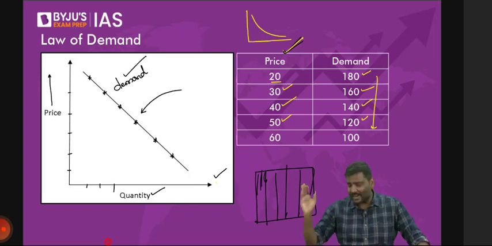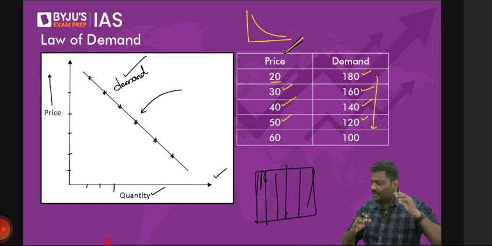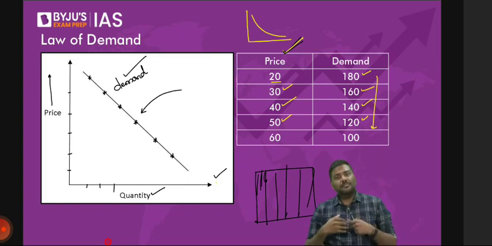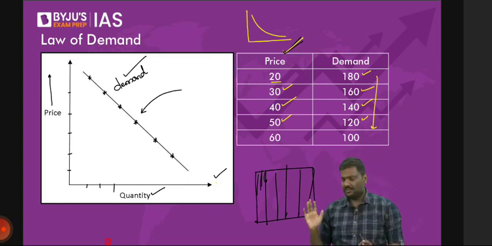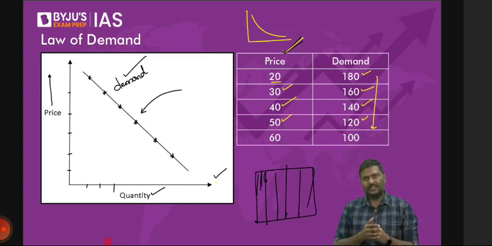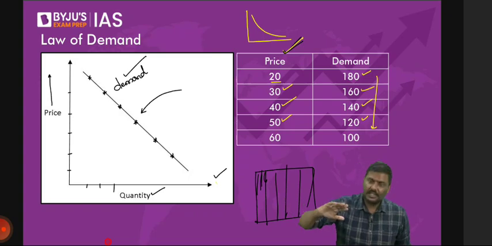Okay, now let's start. Why does the law of demand behave like this? Why is this kind of behavior observed? Let's start with point one. Whenever the price of the good changes, the quantity that you are able to purchase will also change. Simple. I hope you understand this. Whenever the price of the good changes, with the same amount of money, the quantity you can purchase will change. That is, purchasing power will change.